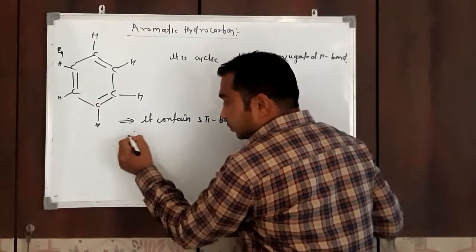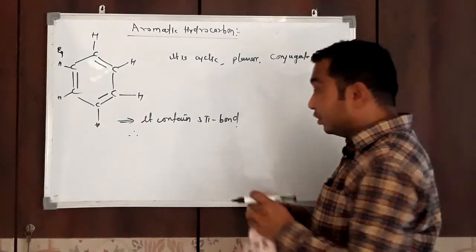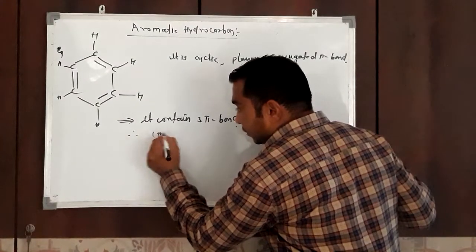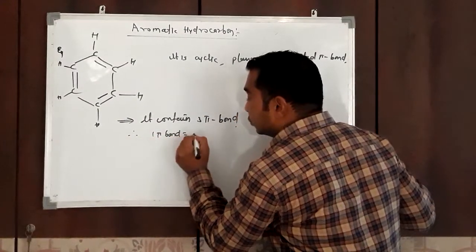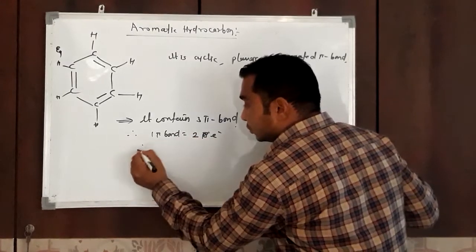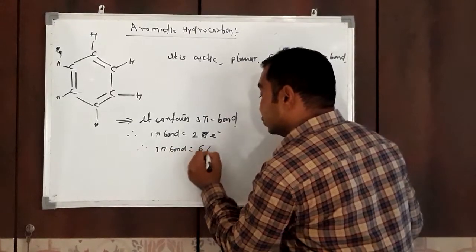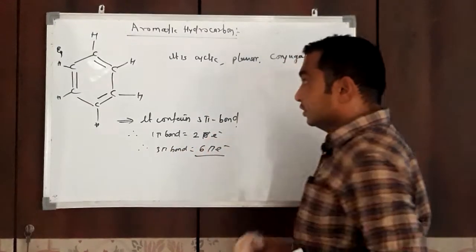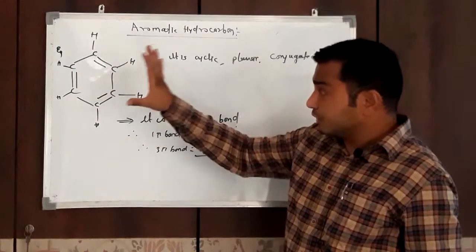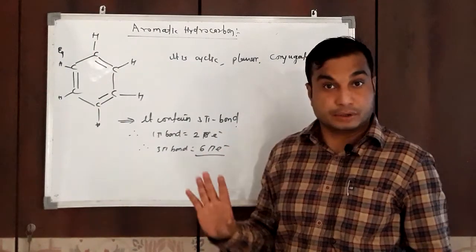So how many pi electrons are present in these 3 pi bonds? 1 pi bond equals 2 pi electrons. So 3 pi bonds equal 6 pi electrons. Just by observing this structure you will find this molecule contains 6 pi electrons.